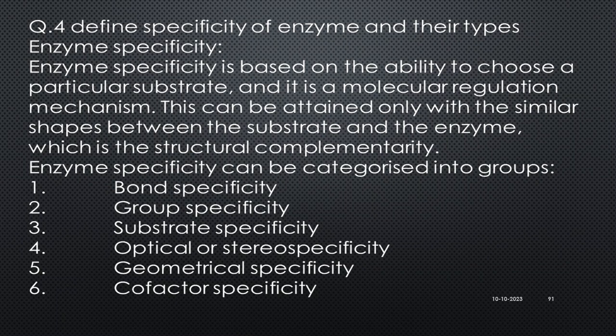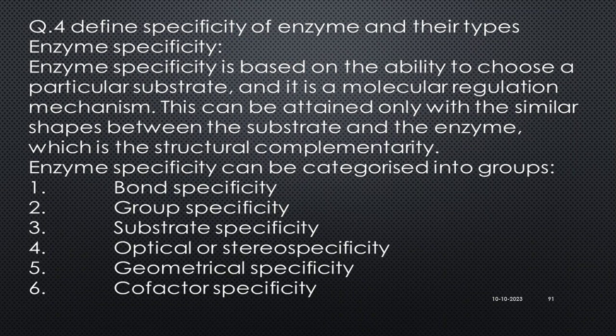As I showed in the previous lecture, the enzyme substrate complex in blue color. Sucrose is an example, with a hexagon or six-member ring structure. Similarly, this is structural complementarity. Types of enzyme specificity can be categorized into seven groups; here I have given only six.